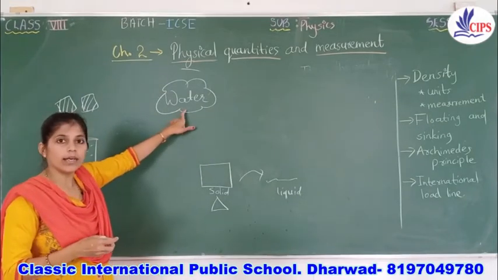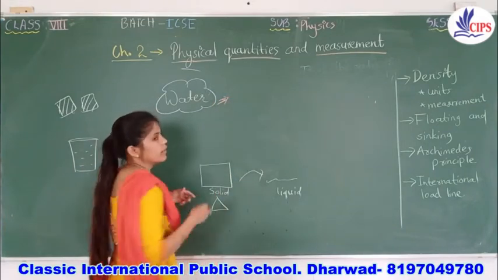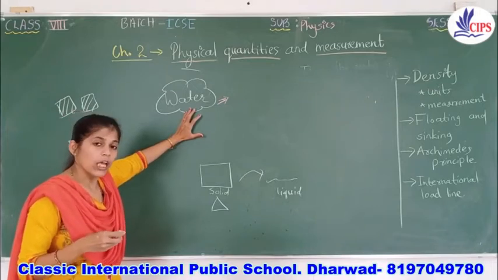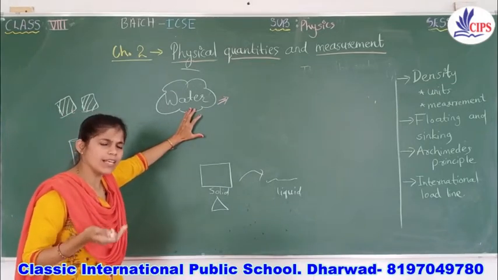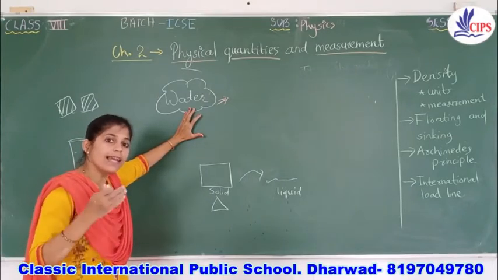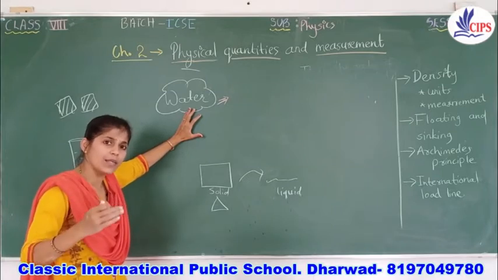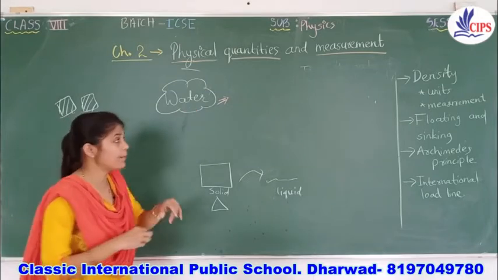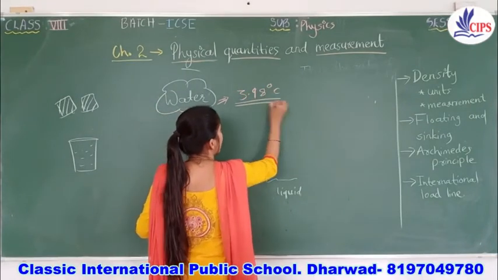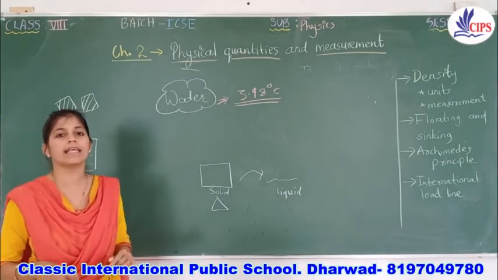In case of water, what is happening actually? As you are heating the water, suppose it is first an ice cube, you are giving heat to it. Basically, what should happen? It should start melting and it should show a decrease in density. But it's not happening. At exactly 3.98 degrees Celsius, at this temperature, this water will show you maximum density.